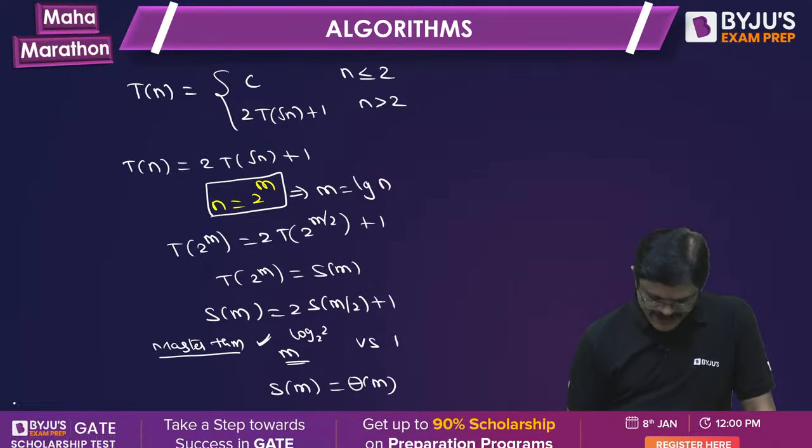S(m) is nothing but T(2 power m), which is nothing but theta m. But 2 power m is nothing but n, so substituting everything in terms of n, m is log n. That is what it is.